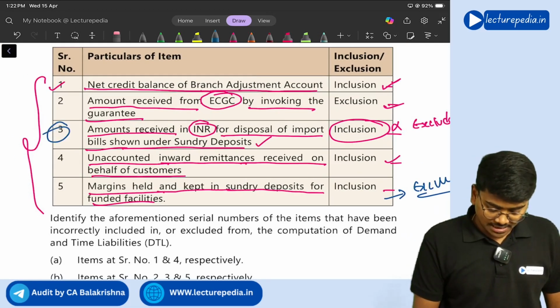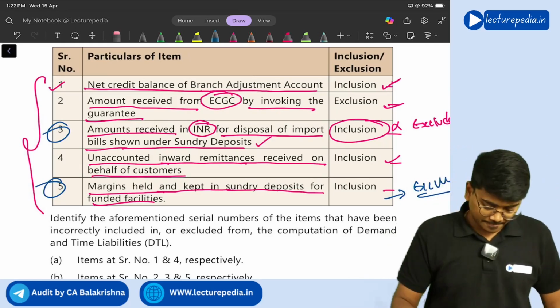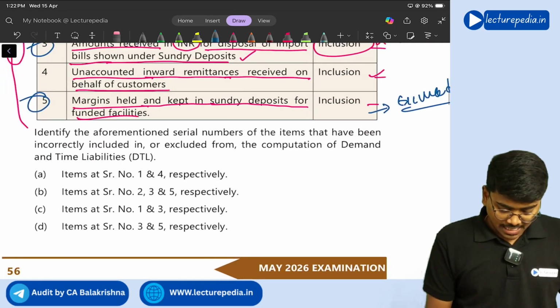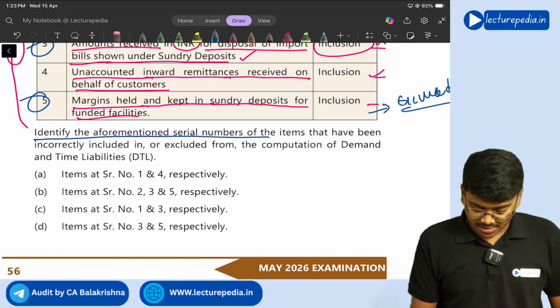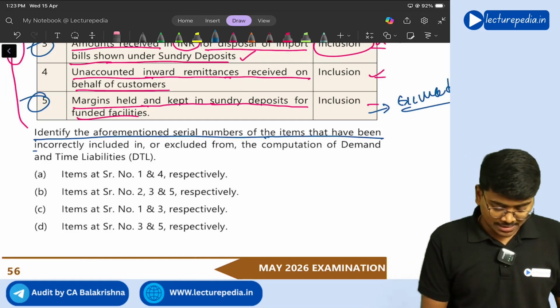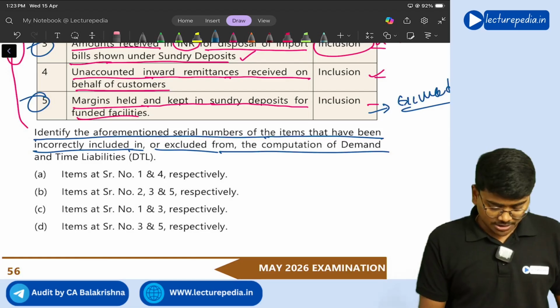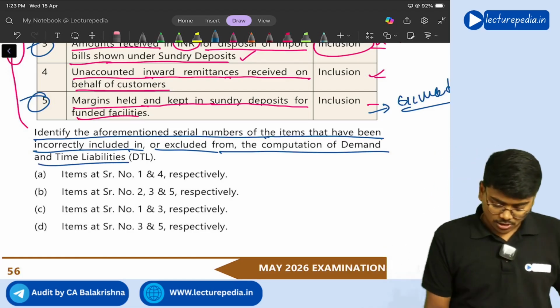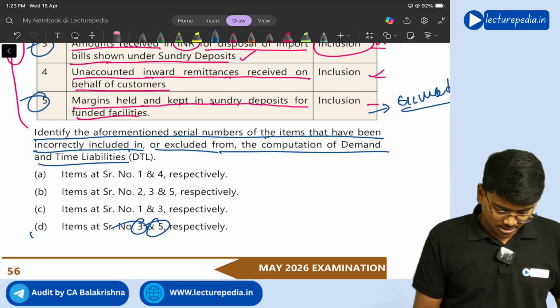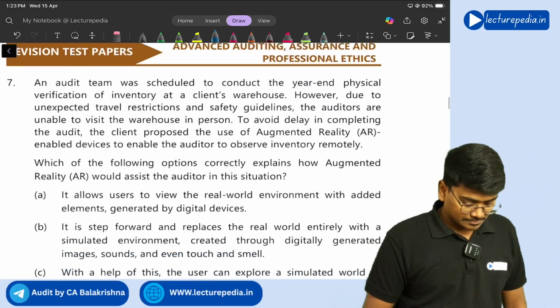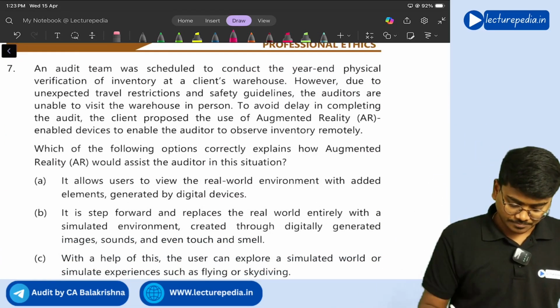So third point and fifth point wrongly they have given. So what they are saying, identify the aforementioned serial numbers of the items that have been incorrectly included in or excluded from the computation of demand and time liabilities. What are they? 3 and 5, right? Option D. Next, 7th MCQ.